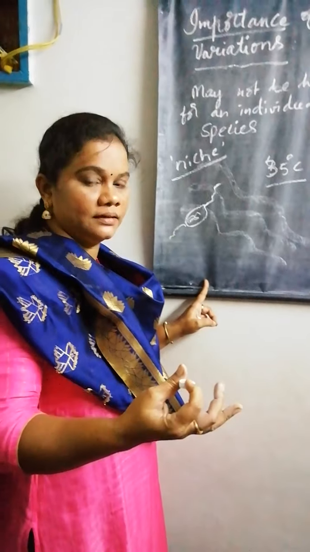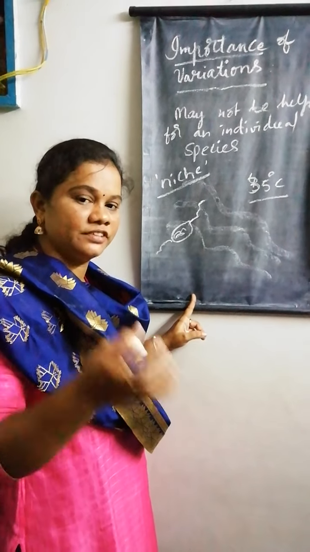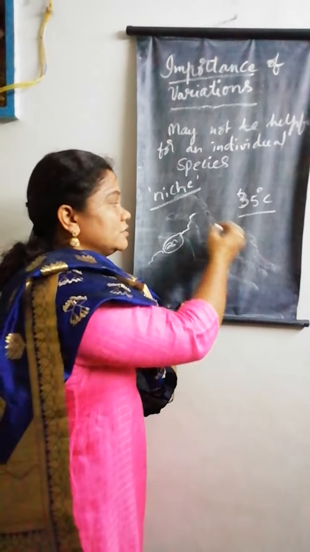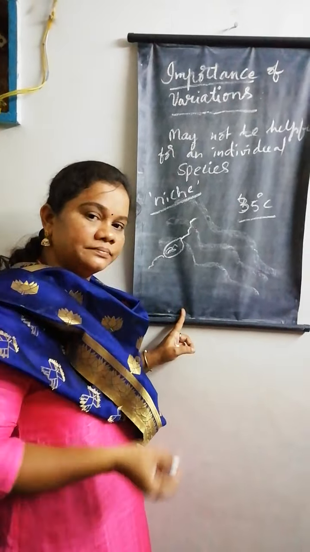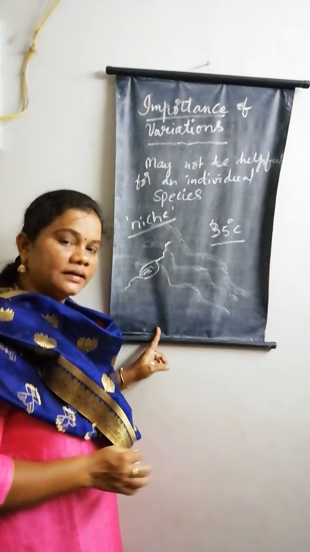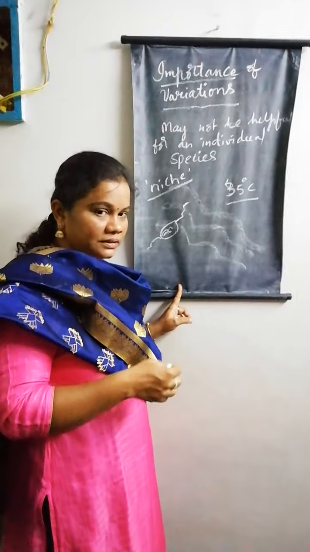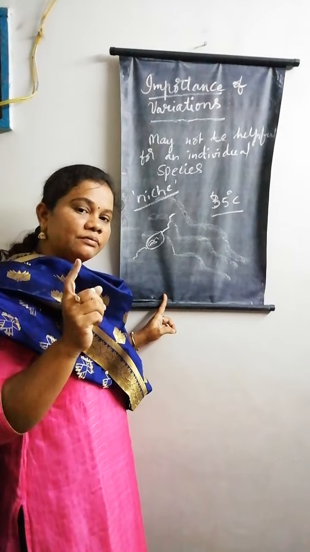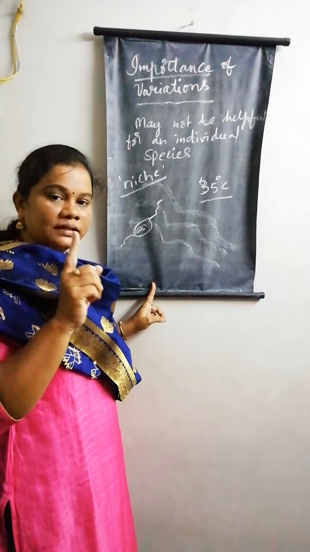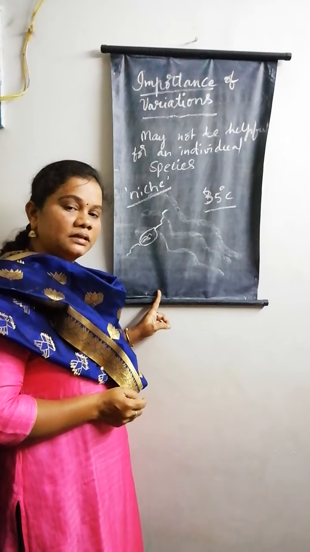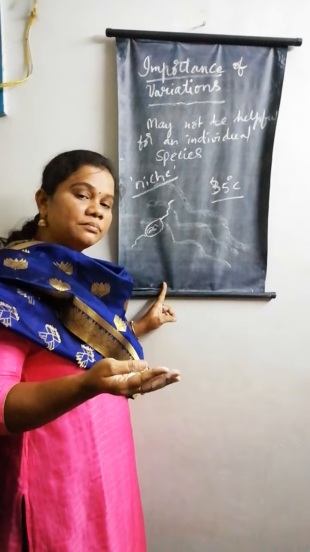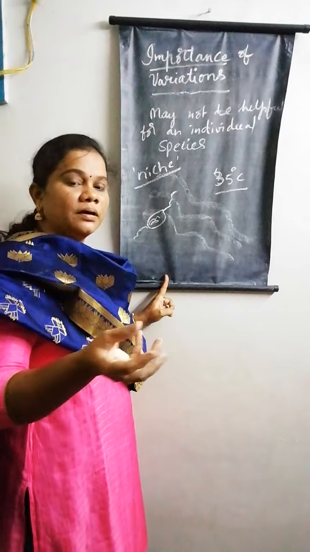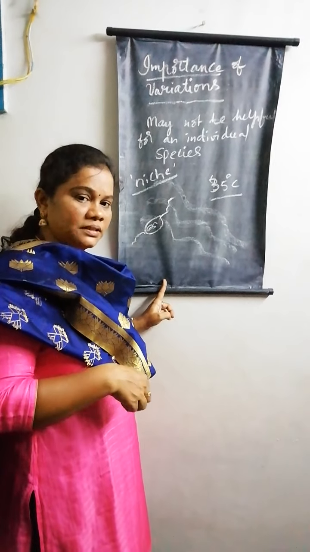Because the conditions are suitable and sufficient food is available, the population of this bacteria is happily increasing. There is no problem with that. They are reproducing and increasing their number. Always keep a point in your mind: the environment is not always supportive for a living thing to survive. Sometimes the environment may give challenges to living things in the form of changes.